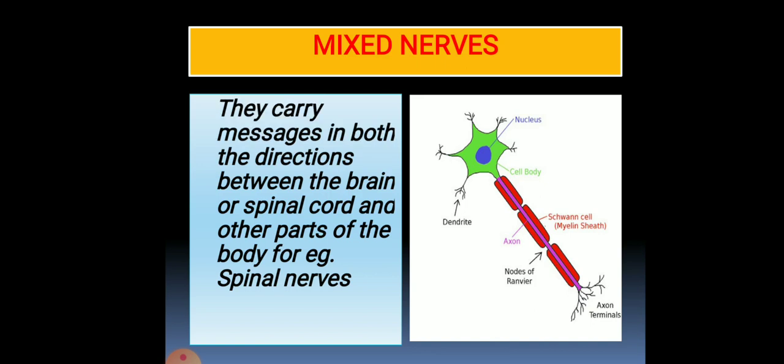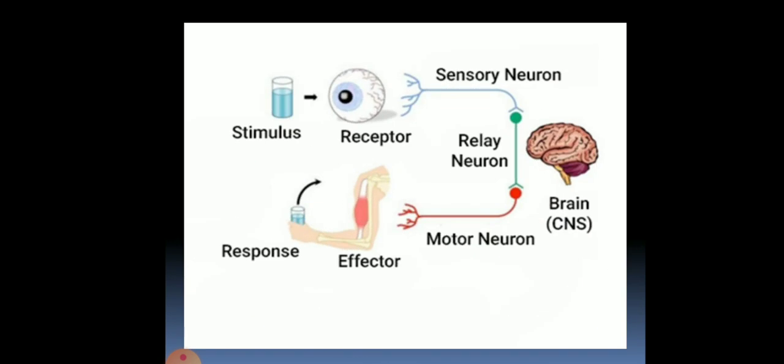Now the mixed nerves. They carry messages in both directions between the brain or the spinal cord and other parts of the body. For example, spinal nerve. So they carry the message in both directions, means either from the sense organs or from other parts of the body to the brain, and from the brain they carry the message to the different parts of the body. So they work in both directions.